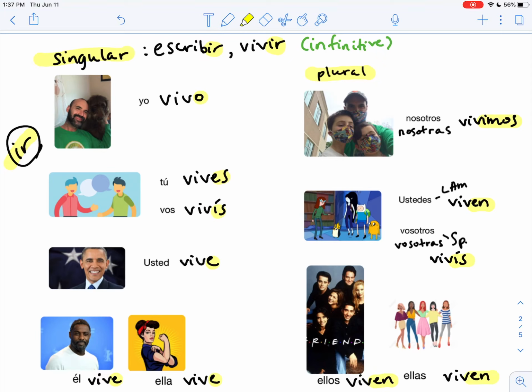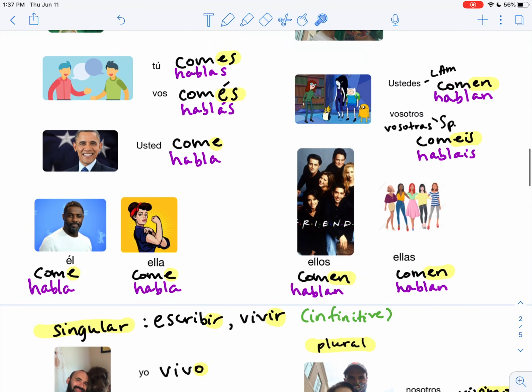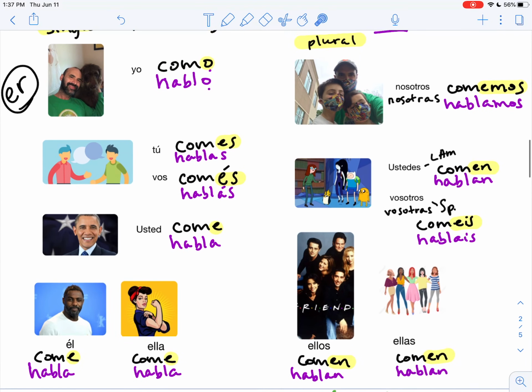So the ones that are changing from the ER are here for vos, nosotros, and vosotros. You'll see that everything else is the same here as the ER verbs.